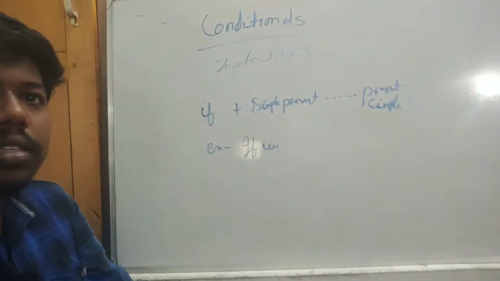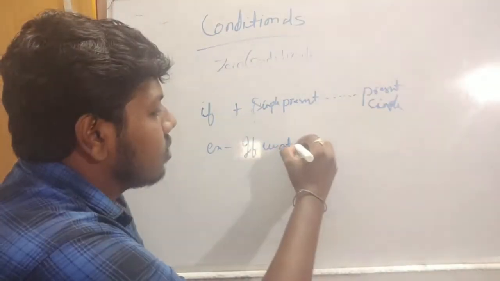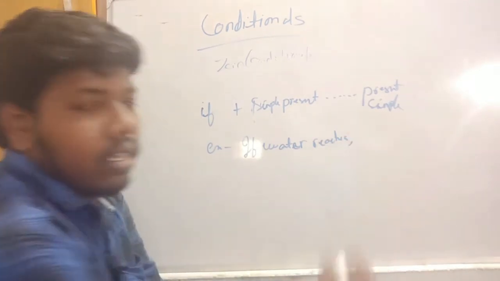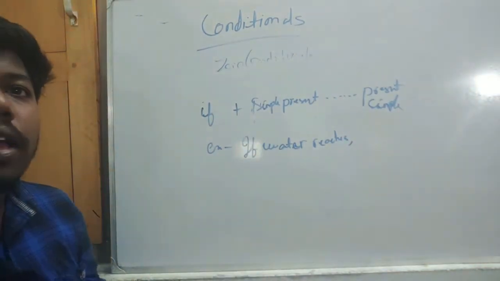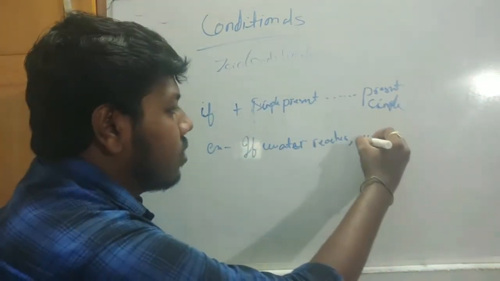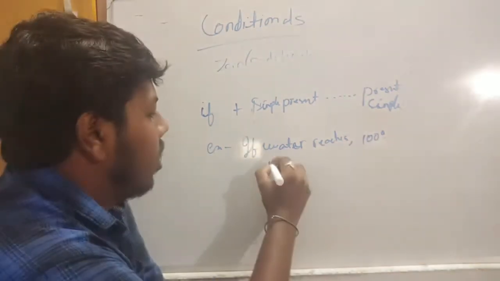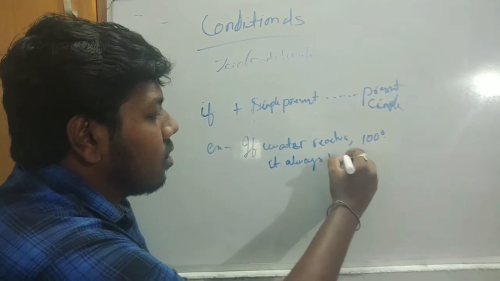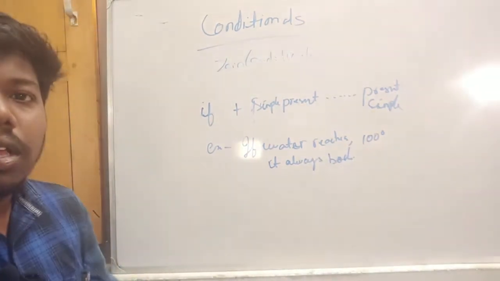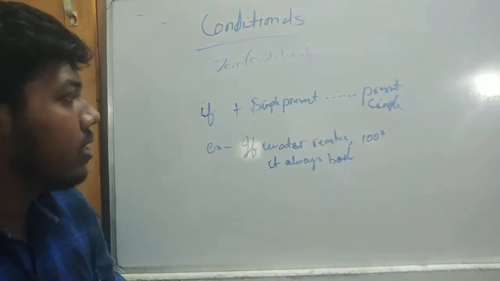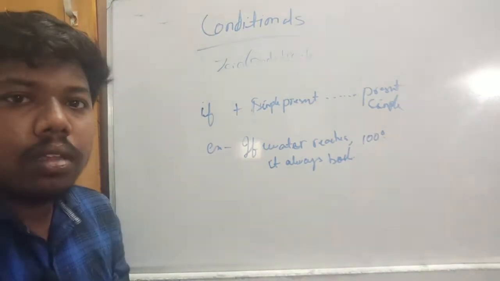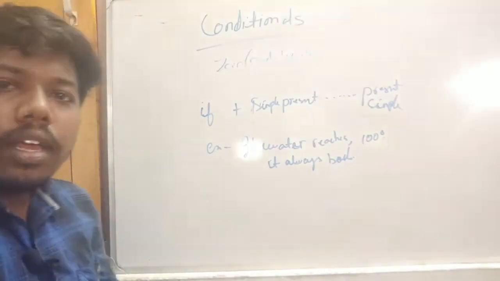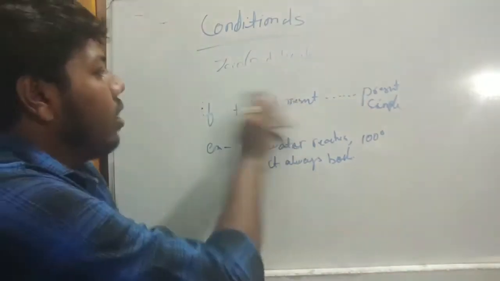If water reaches 100 degrees, it always boils. This is an example. Understood? We will read more examples.